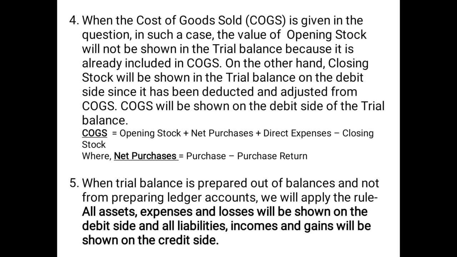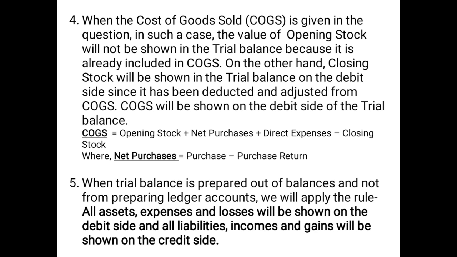If you record opening stock once again, then opening stock will have an overlapping effect, that means it will be recorded twice. On the other hand, closing stock will be shown in the trial balance on the debit side, since it has been deducted and adjusted from COGS. COGS will be shown on the debit side of the trial balance. COGS stands for cost of goods sold, and why we are saying that opening stock is a part of COGS, closing stock is not included in COGS, you can just understand it with the formula.